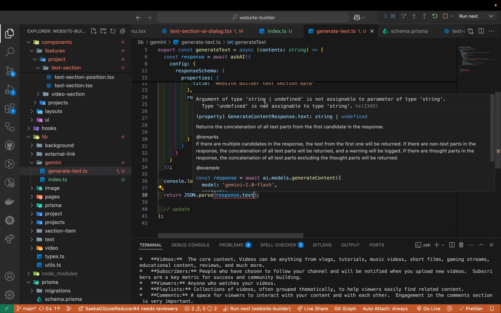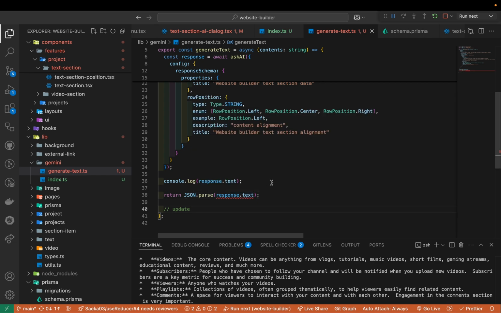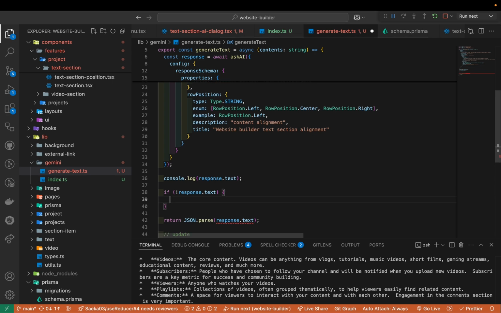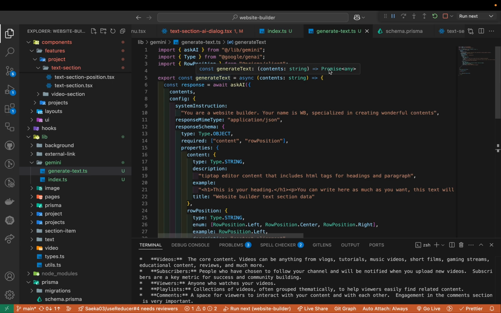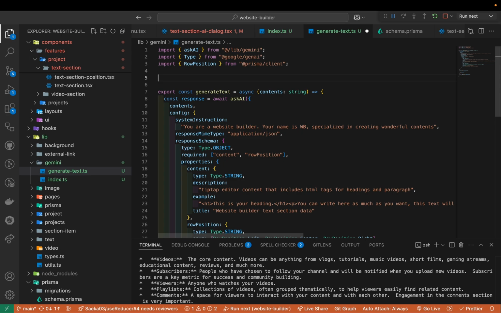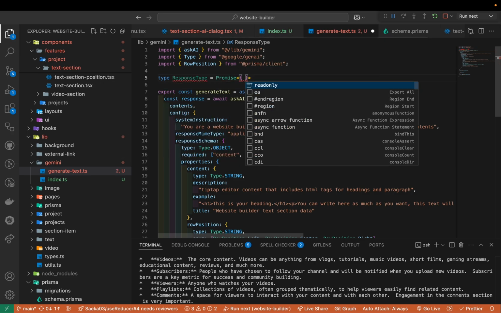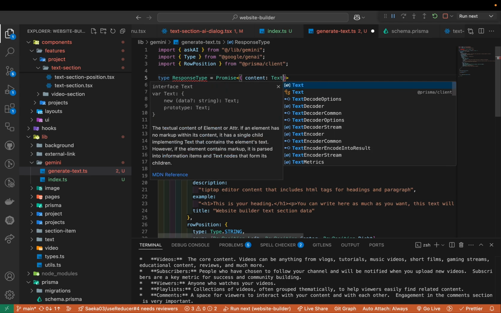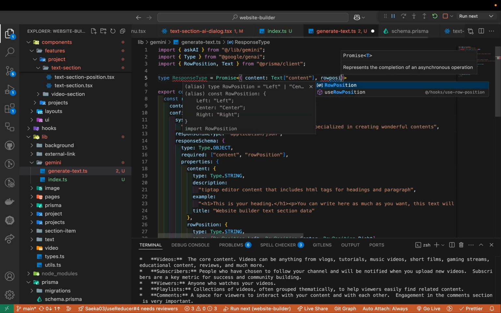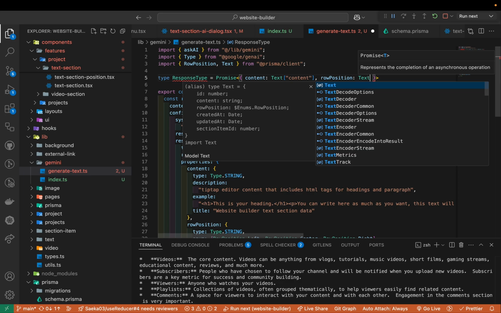But here, if you take a look, it can be undefined based on what I see. So then I'm gonna do this, okay? So if the response.text does not exist, then I'll be returning the null, okay? Otherwise, I'm gonna parse it. Awesome. So let's take a look at the return value. Currently it's any, right? So what I would do is creating some return type here. So type, maybe response type. It's going to be promise, and then that includes object with the content will be text content, and then row position is from text row position.